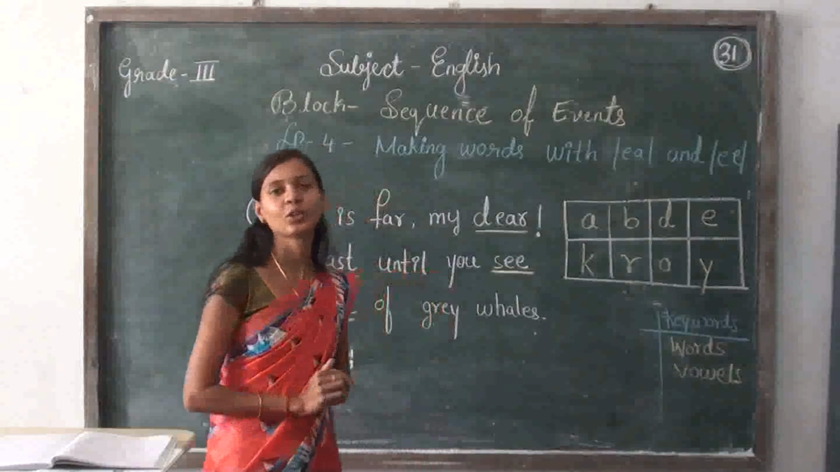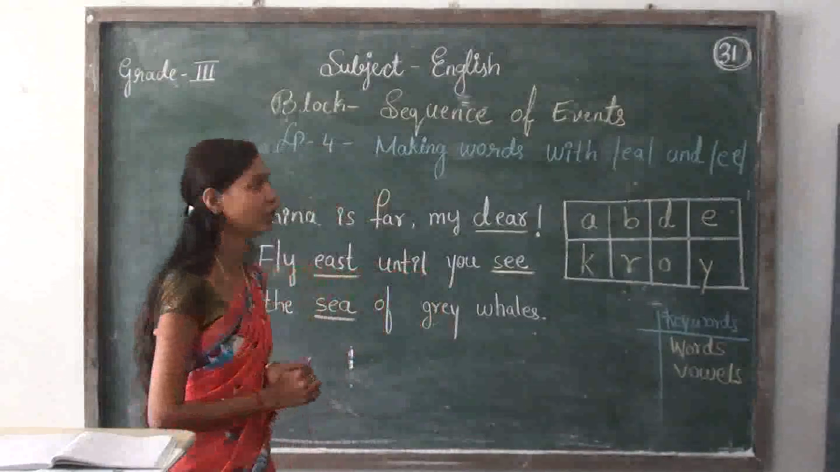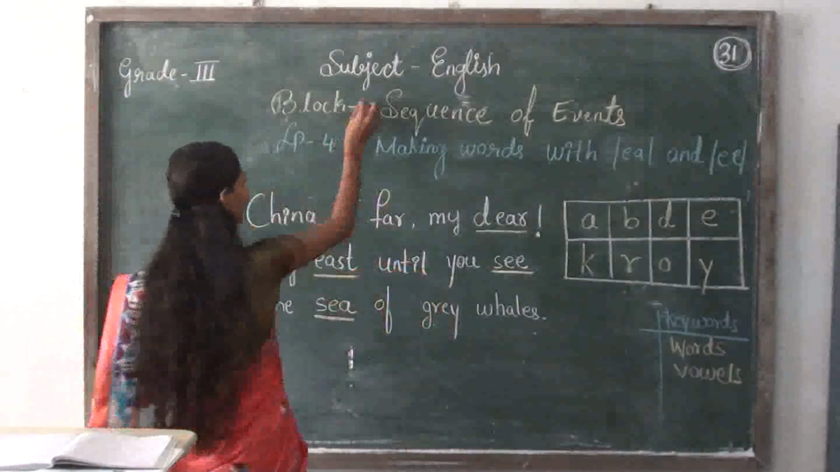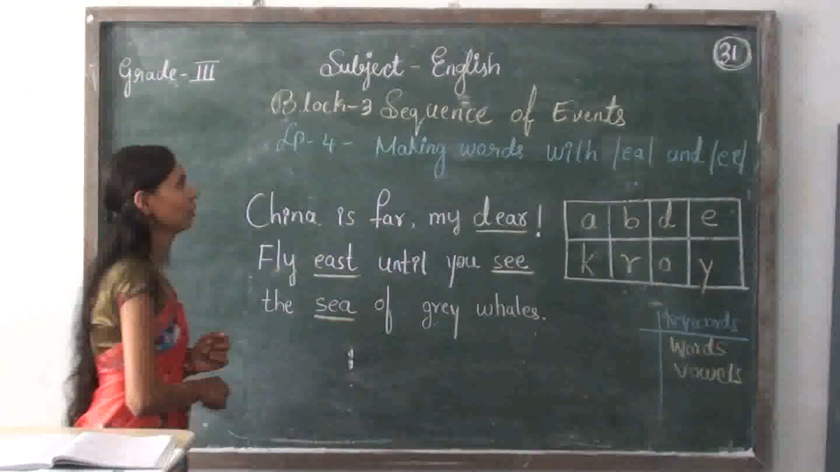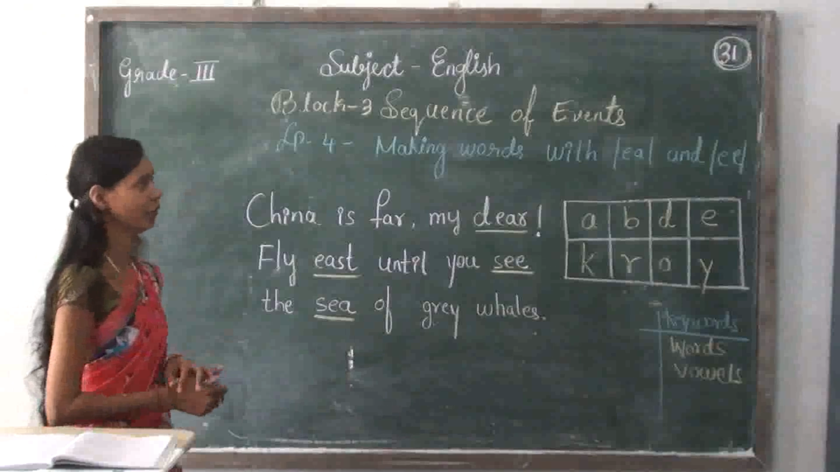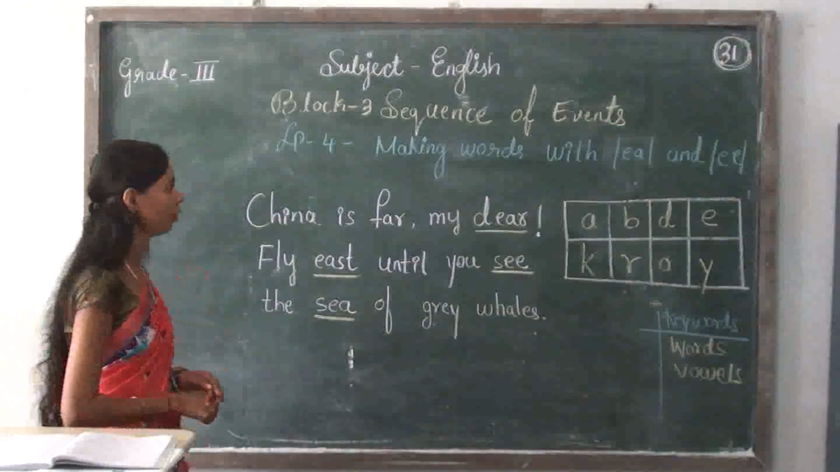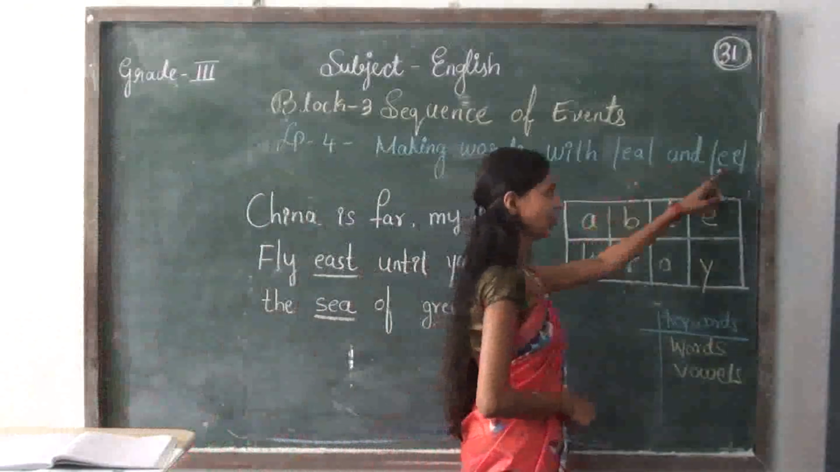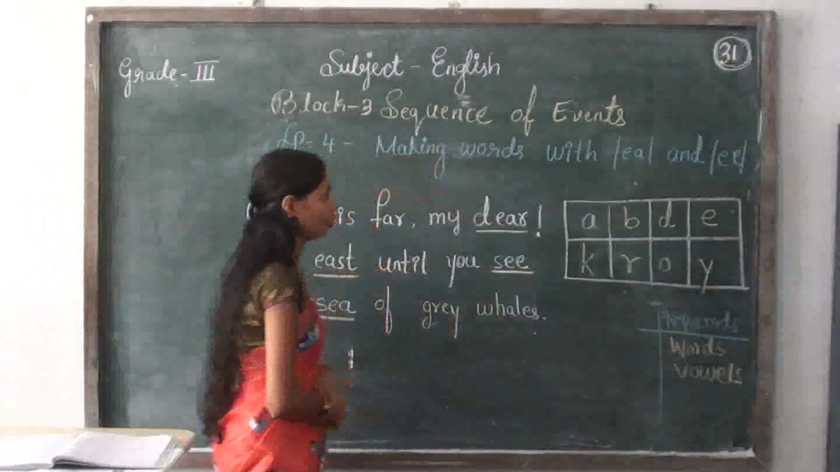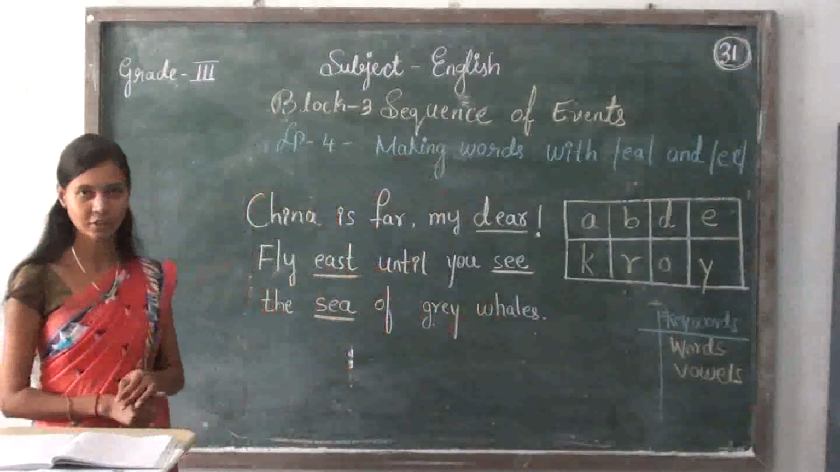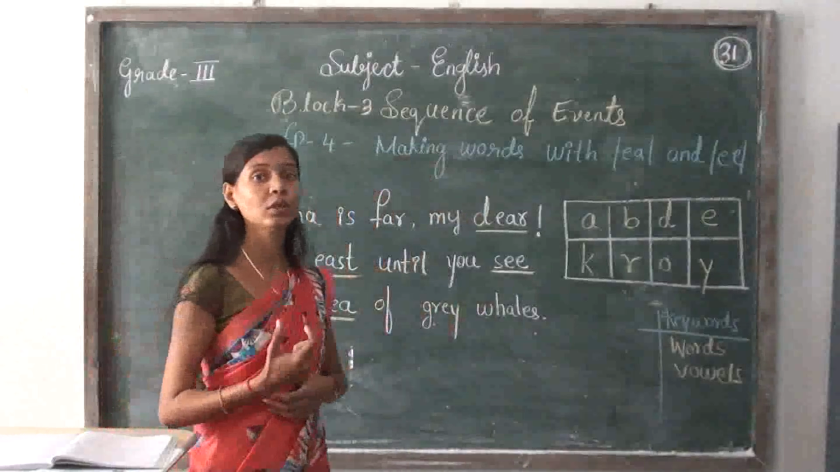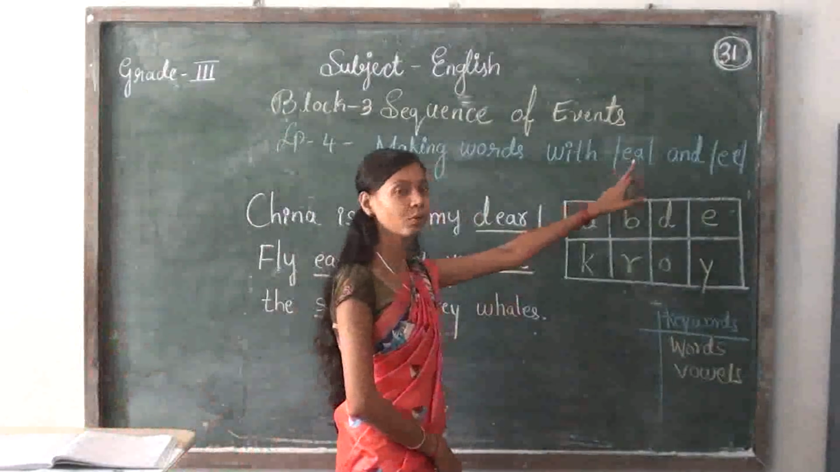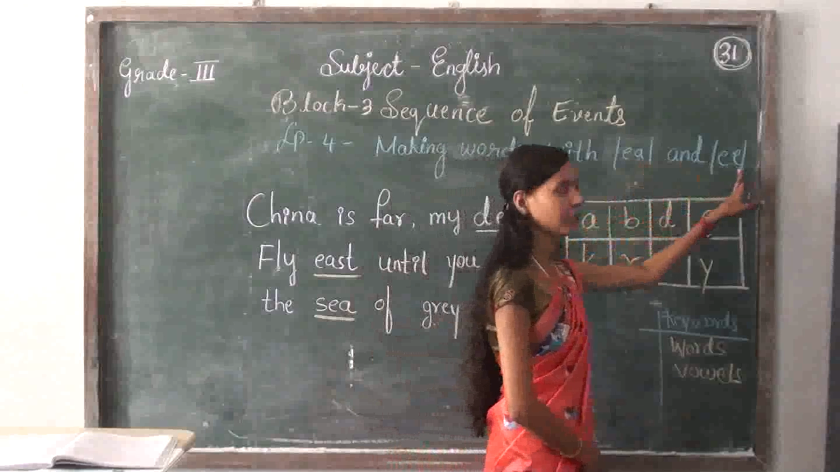Okay, students. So by saying this, I am going to start our same block. You can see that Block 3. Block 3 is sequencing of events, and the LP4 making words with E, A and E. So students, the aim of our class is we will make new words by using the phonic sound of E, A and E.